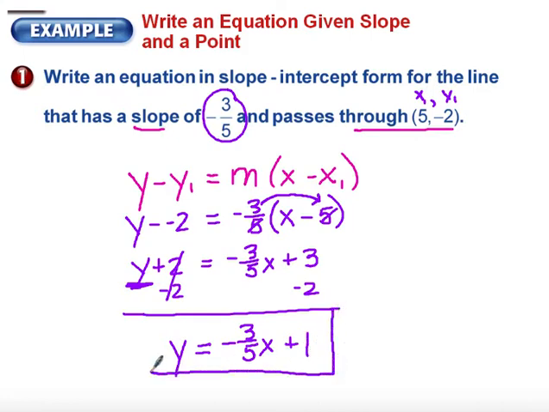So that makes it very easy for us to graph. We can graph our y-intercept and then use our slope triangles to find our next point. So that is writing the equation in slope-intercept form given a slope and given a point.